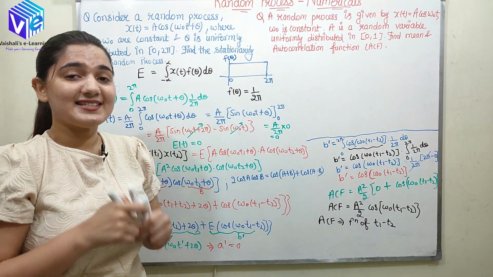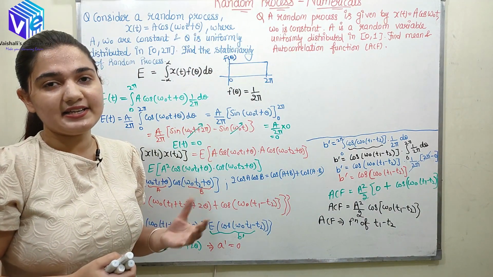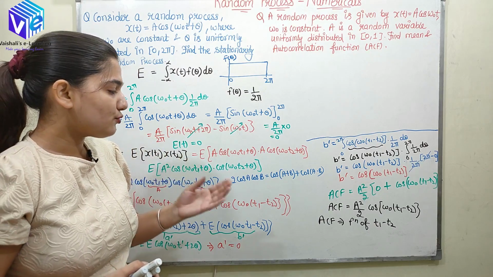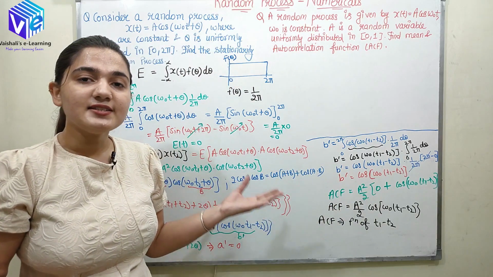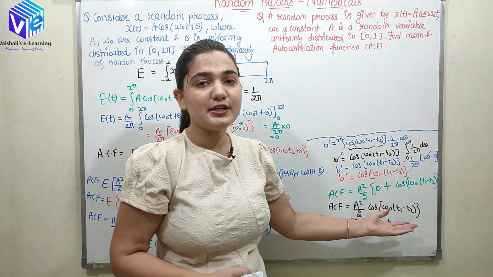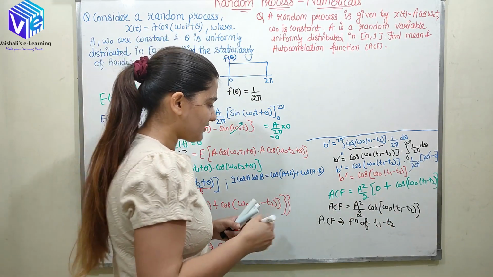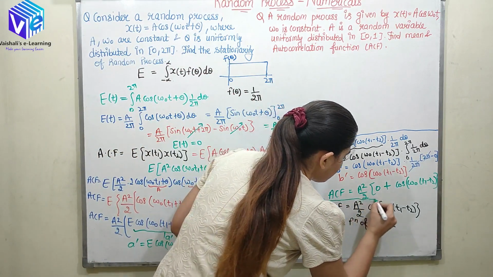Whenever I was discussing the stationarity condition, I used to say the autocorrelation function should depend upon the difference of time t1 minus t2, and you can see that from this equation.